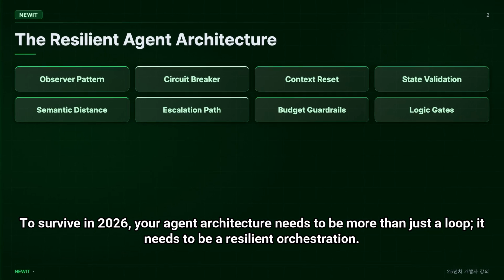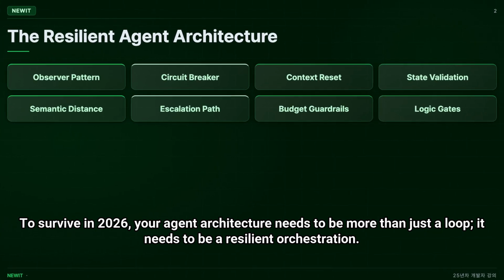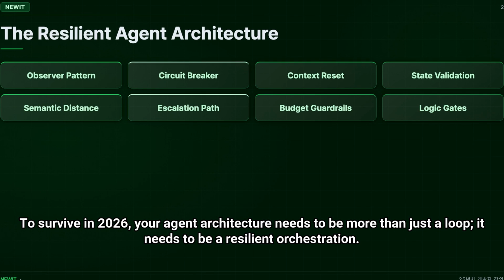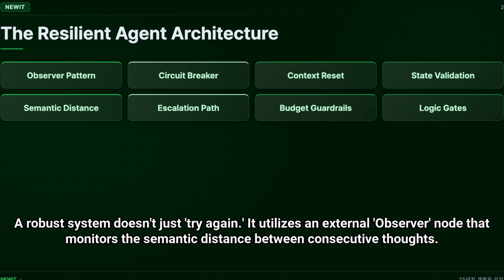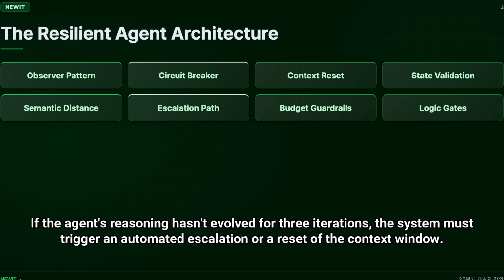To survive in 2026, your agent architecture needs to be more than just a loop. It needs to be a resilient orchestration. A robust system doesn't just try again. It utilizes an external observer node that monitors the semantic distance between consecutive thoughts. If the agent's reasoning hasn't evolved for 3 iterations, the system must trigger an automated escalation or a reset of the context window.